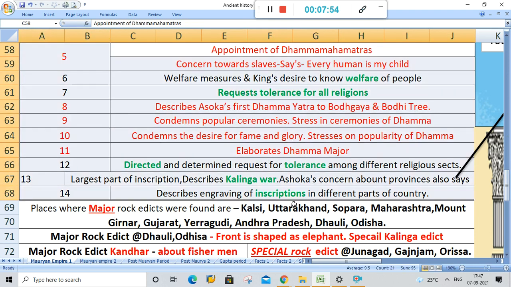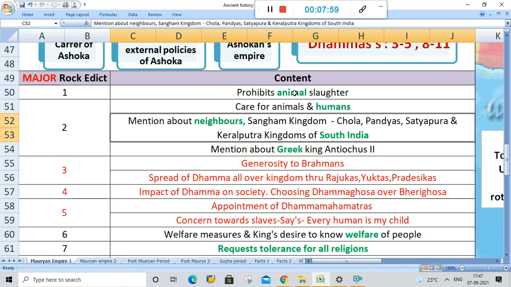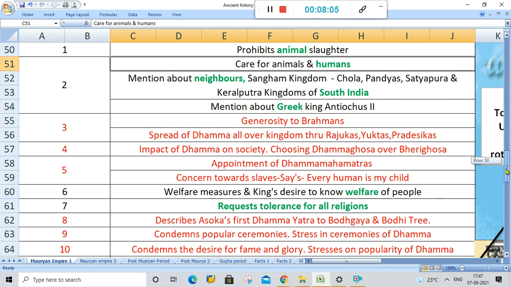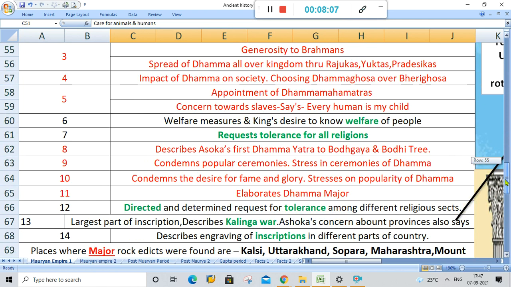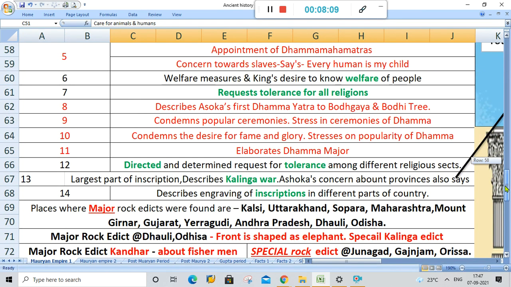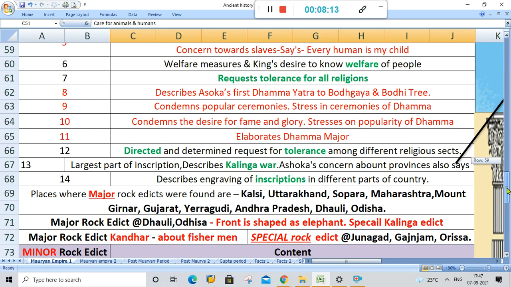All this story is set in the inscriptions. Now I'll repeat it again. The words that you have to remember are animals and humans in Ashoka's region. The neighbors for the humans were South Indians and Greeks. He was concerned about the welfare of people. So he requested tolerance of all religions.